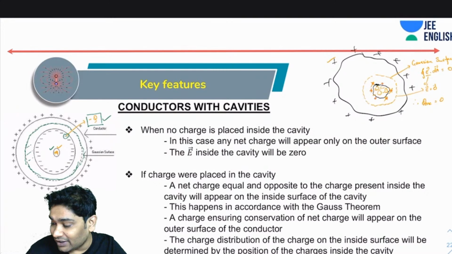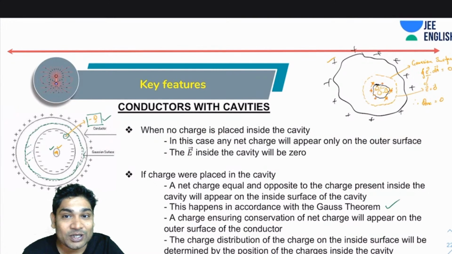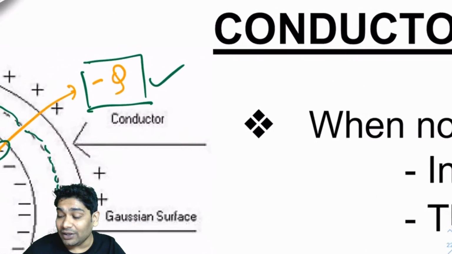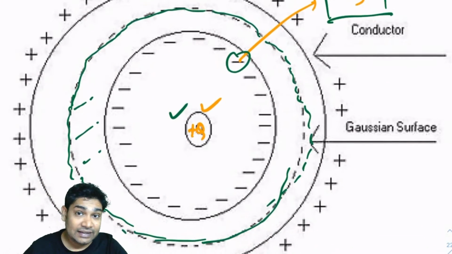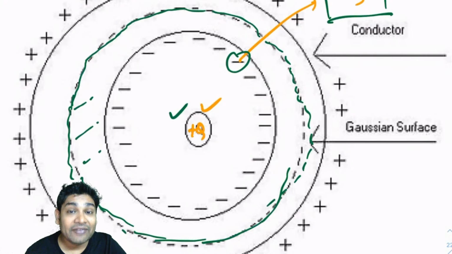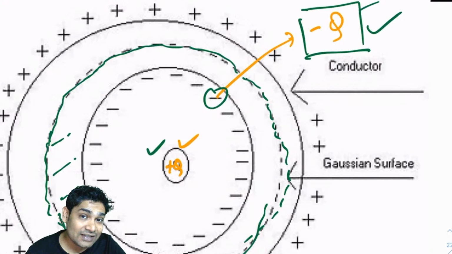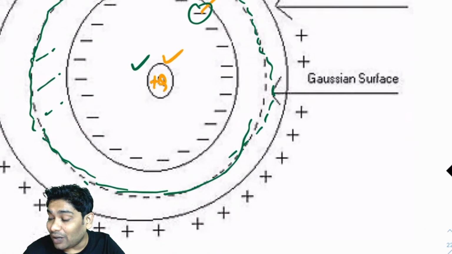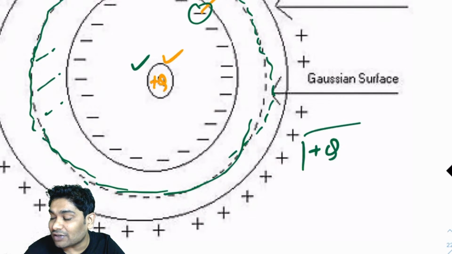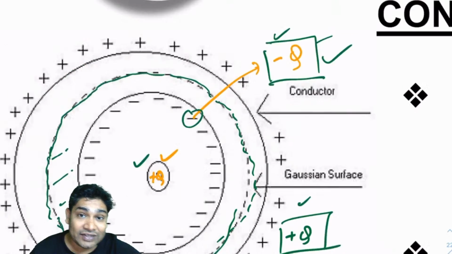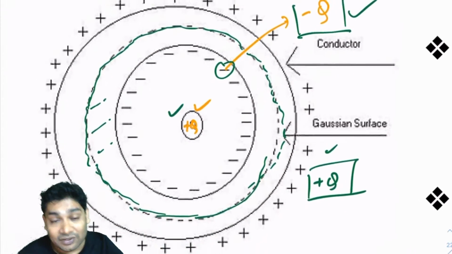As mentioned here, this happens in accordance with the Gauss theorem. Now a charge ensuring conservation of net charge will appear on the outer surface. Let's say initially my conductor was neutral. Then I have got minus Q charge accumulated on the inner surface. The net charge has to be 0, which is why a plus Q will accumulate on the outer surface. The net charge cannot change because of conservation of charge.